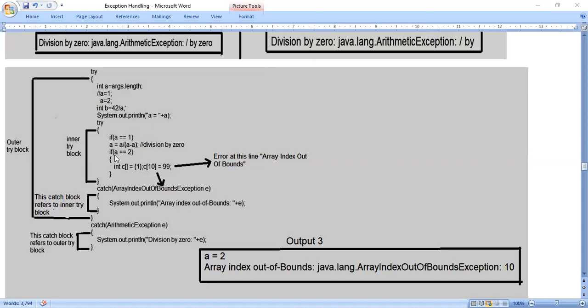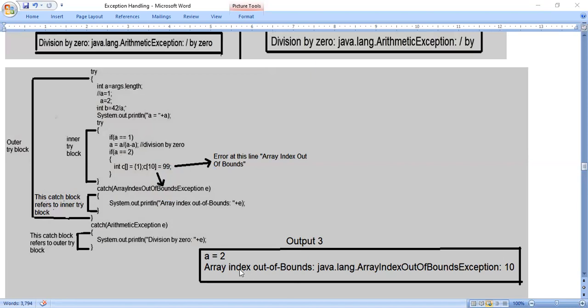Now we come to the condition if a is equal to 2. Yes, 2 equals 2, the condition is true. Inside the if statement we have array c of size 1, array length is 1, but we are trying to store at the 10th location, which is not possible. We will get an error, and that error is related to array. So it will be handled by the catch statement where we have ArrayIndexOutOfBoundsException. So this catch statement will handle this error.